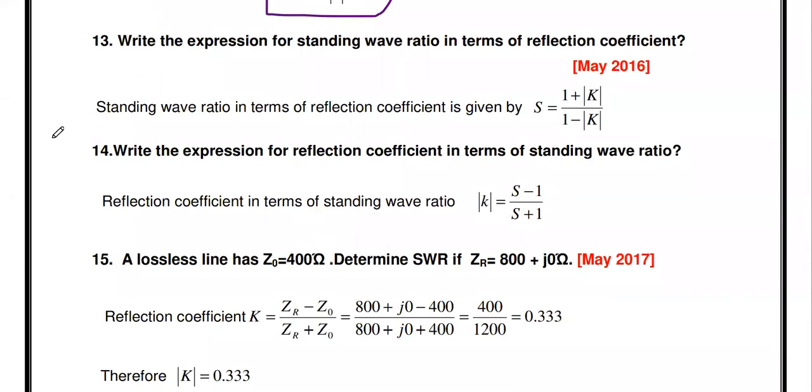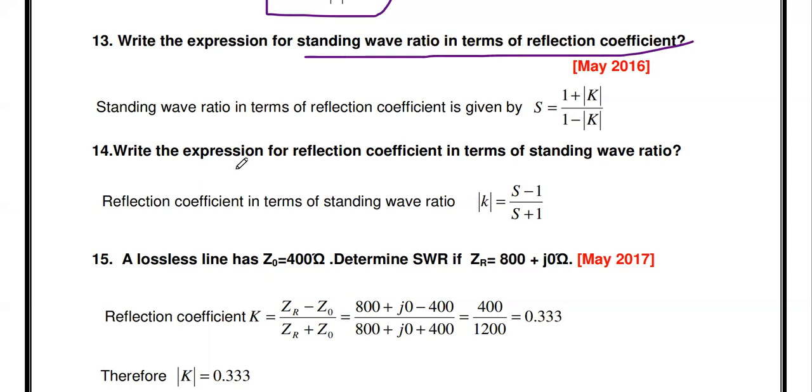Then the next one: write the expression for standing wave ratio in terms of reflection coefficient. It is also a university question from May 2016. The standing wave ratio in terms of reflection coefficient is S equals (1 plus modulus K) divided by (1 minus modulus K), where K is the reflection coefficient. Just remember it is 1 plus modulus K, not simply K. Modulus K means only the magnitude of K is substituted here.